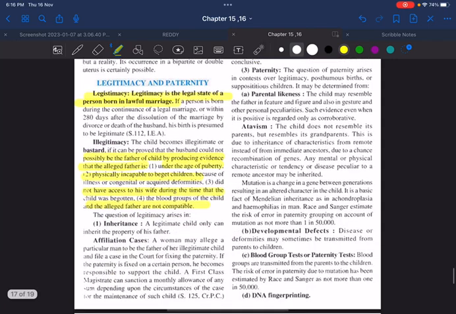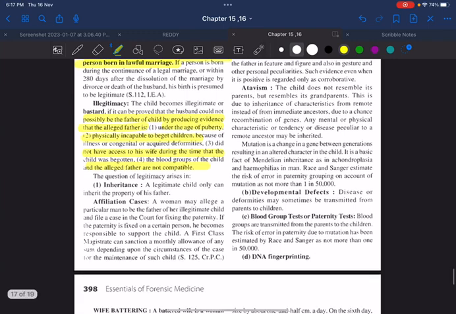What do you mean by atavism? The child won't resemble the parents, but will resemble the grandparents. That is called atavism. This mainly occurs because of mutation and Mendelian inheritance.